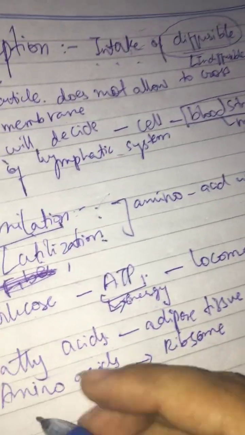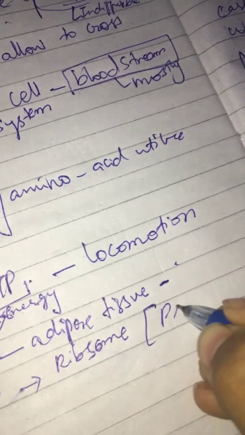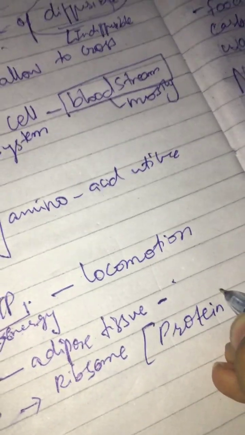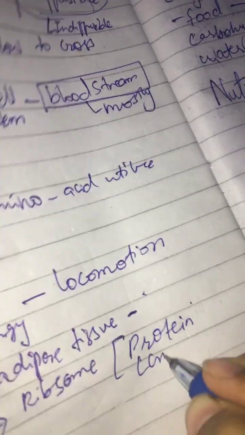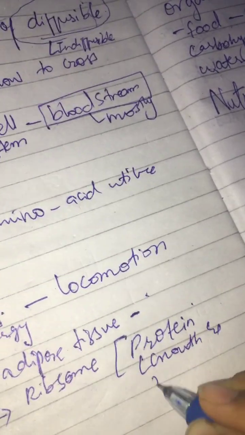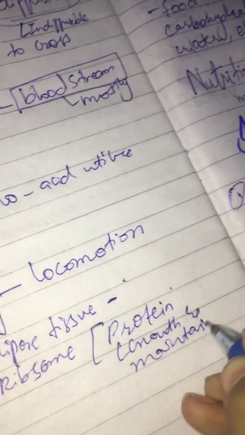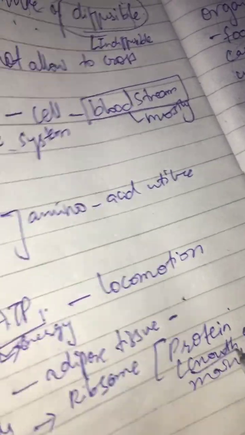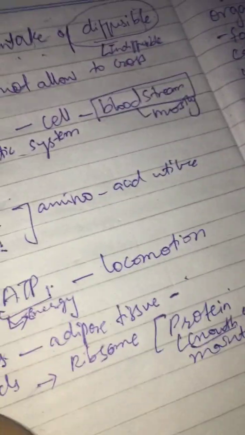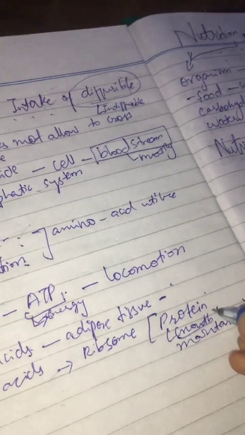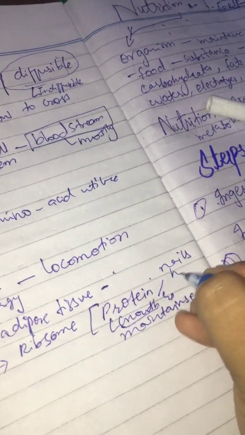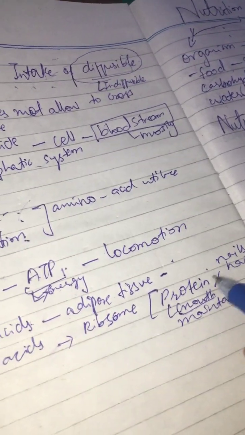Not only that, protein helps in growth and maintenance. What is growth here in our body? Growth of our nails and hairs. Nail and hair growth is controlled by our protein.